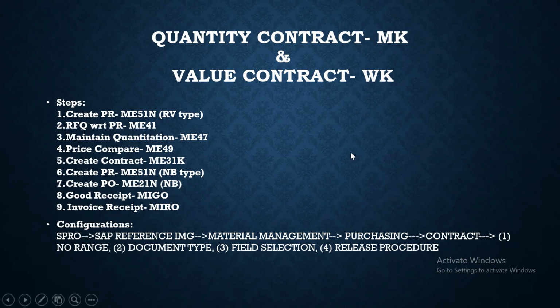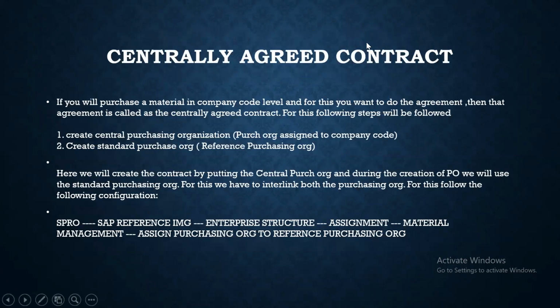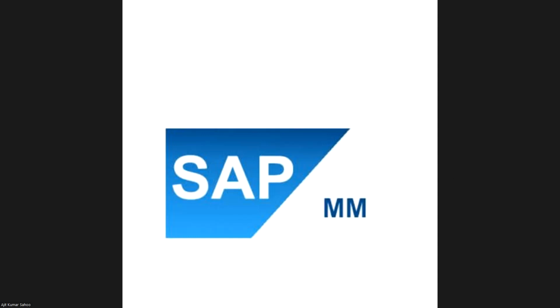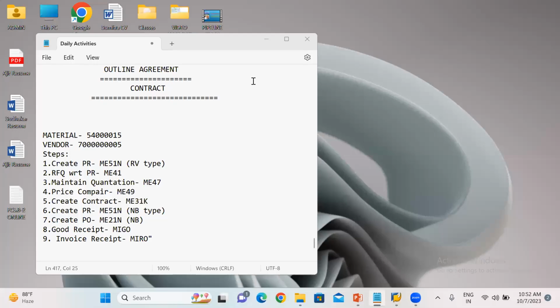So come to the practical thing. Let me show the practical thing. For the practical, let me take the material. This one is our material. This is the vendor, and against this we will create the contract.